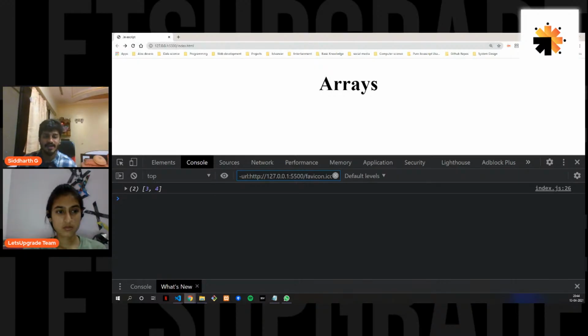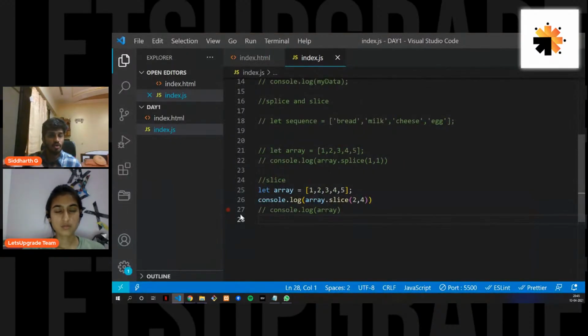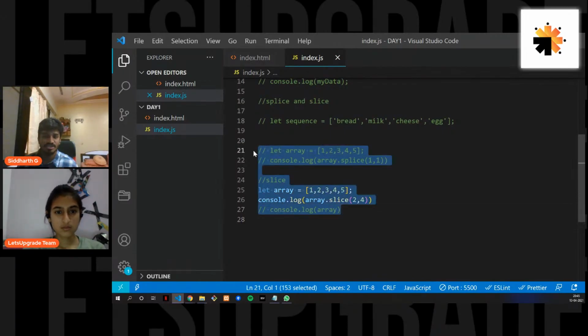This was about splice and slice. Very important concept, guys. I know it is a little confusing, but before you jump into some doubts, I want you to take some time with what we have done today. I hope you were also coding these things out with me. If you were not, just take 2 minutes of your time and code this. Put in your efforts. Try to slice your desired value. Try to splice your desired value. I won't be taking questions now, because I want you guys to try it once on your own.